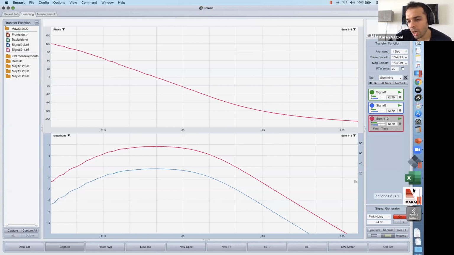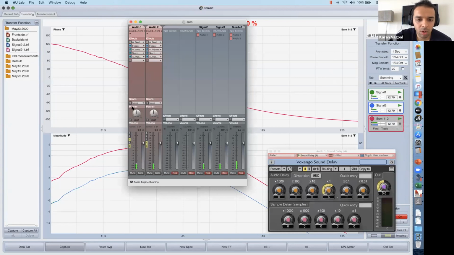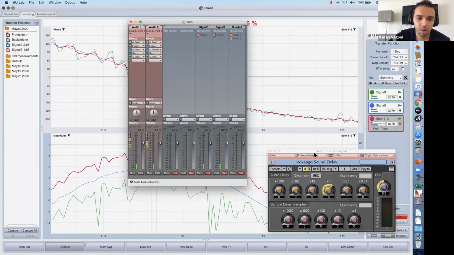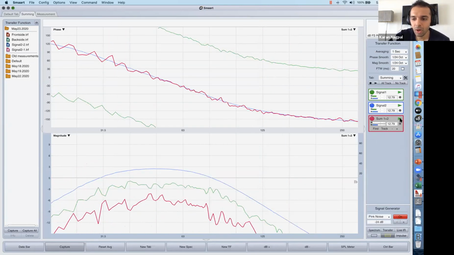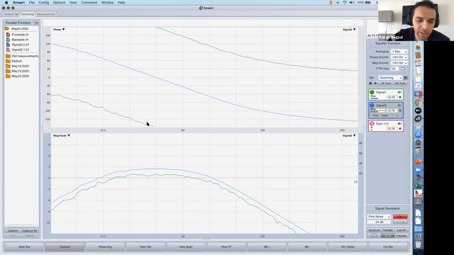If I go back to my AU lab, let's assign signal 1, the back one, and signal 2, the forward one, for convenience. I'm going to flip the polarity of one of them. You can see the level of both is almost the same, but one has flipped polarity across the entire frequency range.